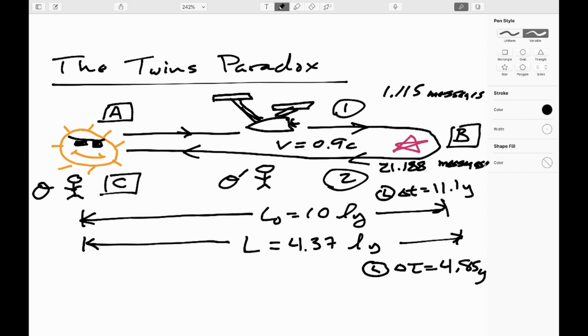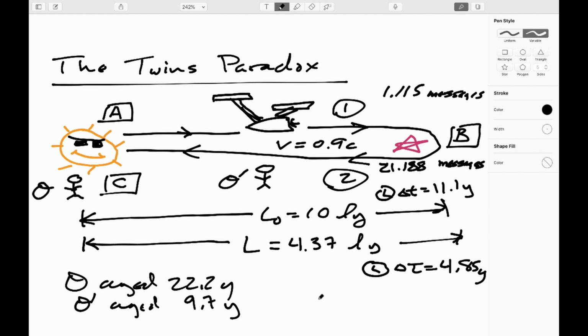So O prime definitely agrees that O aged 22.2 years because O sent out 22.2 messages in that time. But according to O prime, the whole trip took 2 times 4.85 years, which is 9.7 years. And so both of them would agree that O prime is younger than O now.